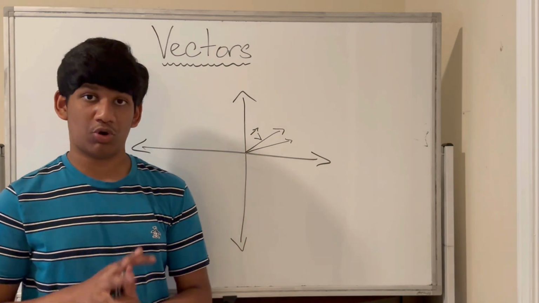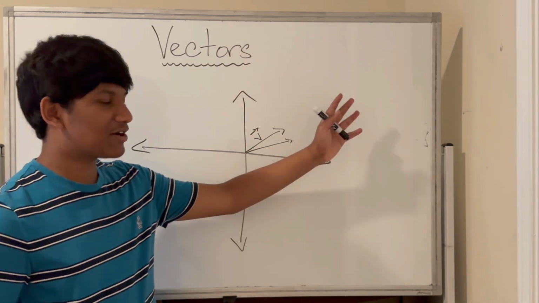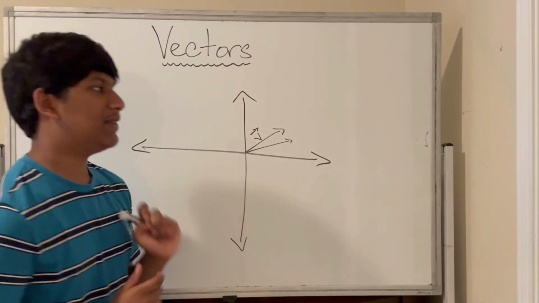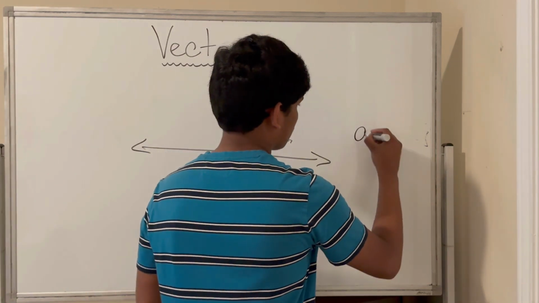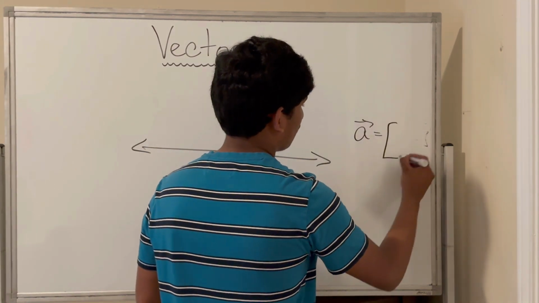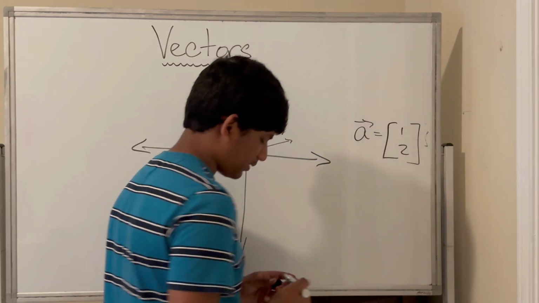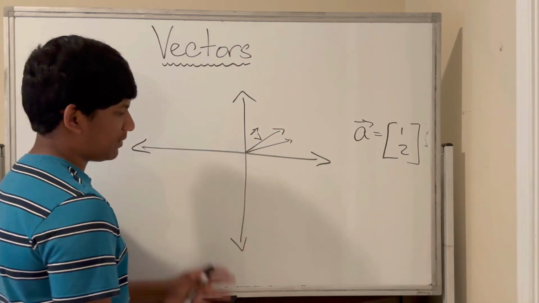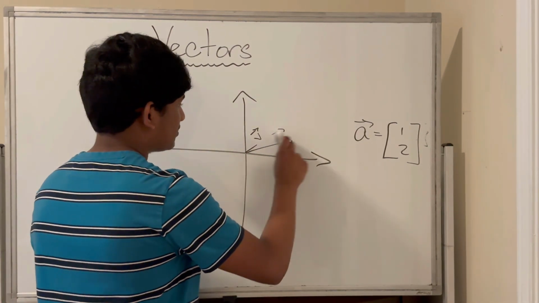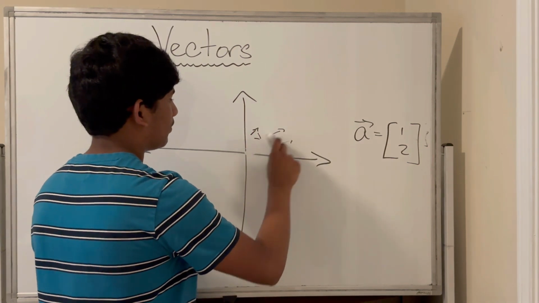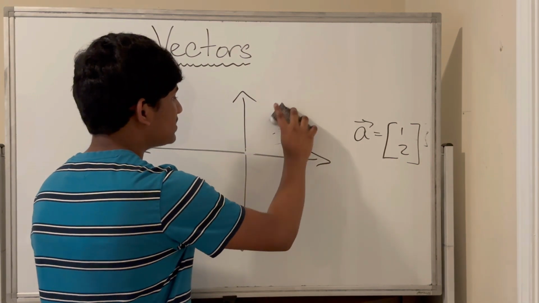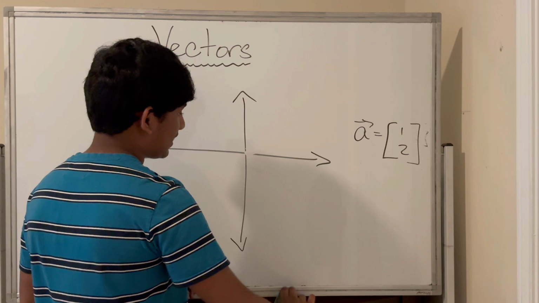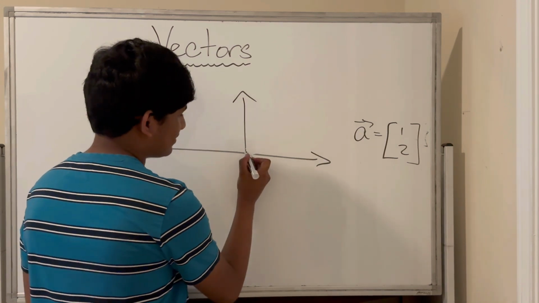So as you've seen, we've now just shown how a vector looks like. But there's one important question. How would we graph vector A onto this coordinate plane? So A, recall, is 1, 2. How would we graph it onto the coordinate plane? Well, to do this is pretty simple. The reason there are 2 components in this is due to the fact that there needs to be 2 axes or 2 dimensions.